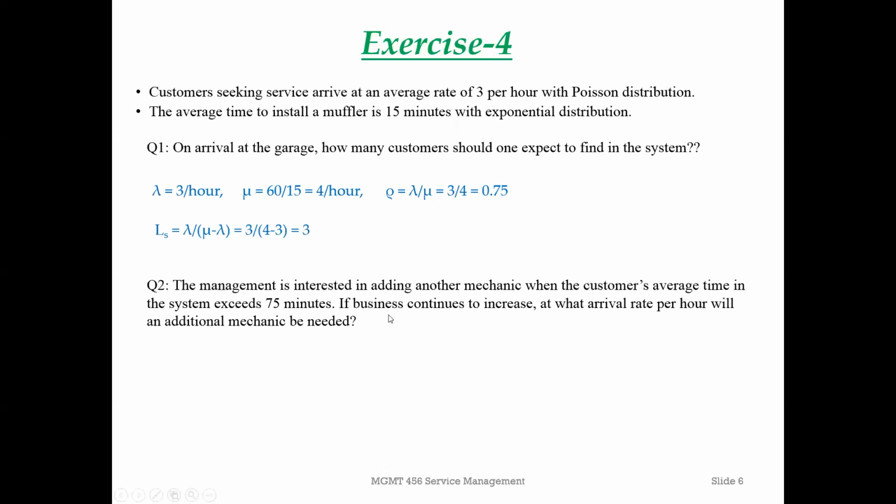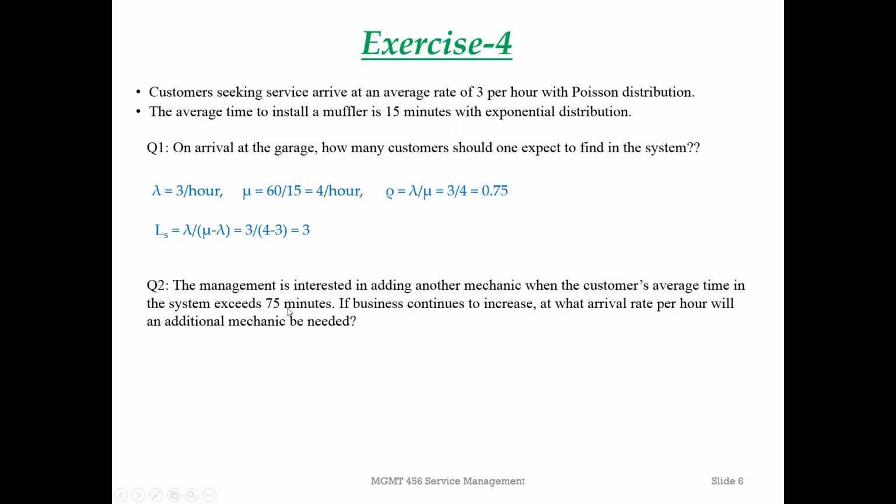Here, the question asks about the arrival rate, so basically the question asks about lambda. Lambda now is unknown. What is known is when the customer's average time in the system exceeds 75 minutes. So average time in the system is known and arrival rate is unknown.